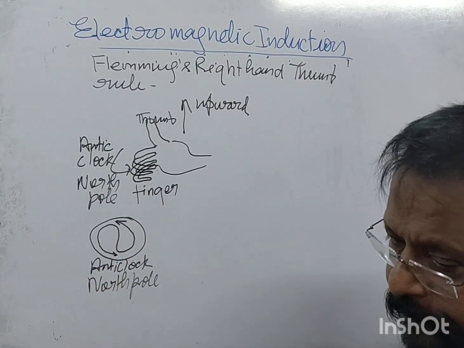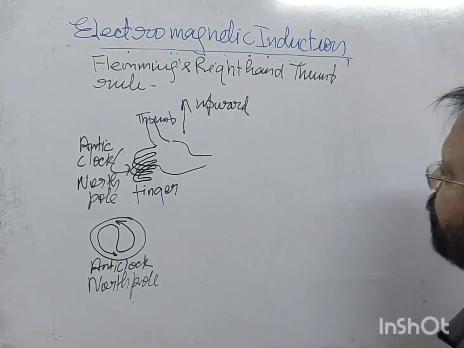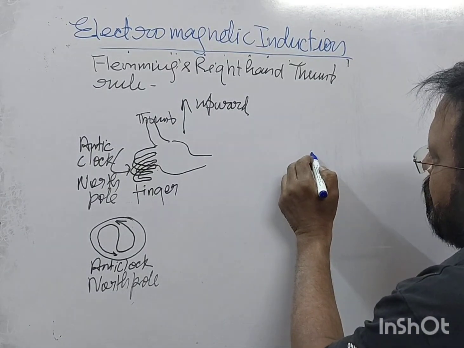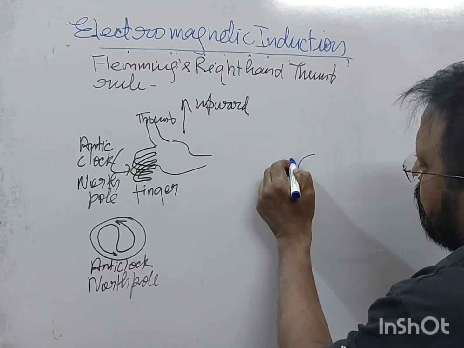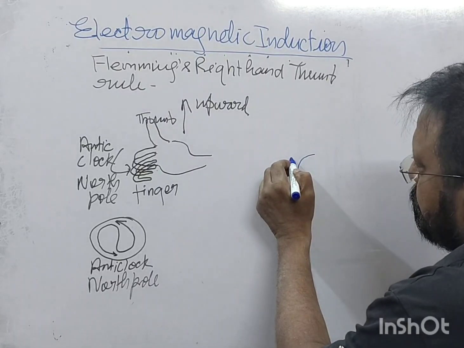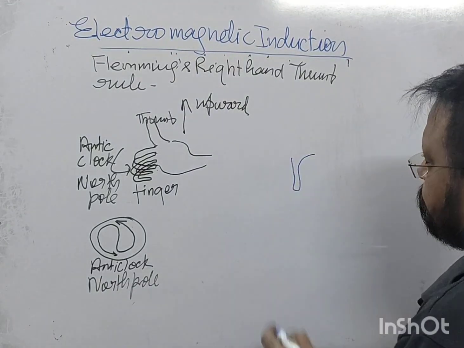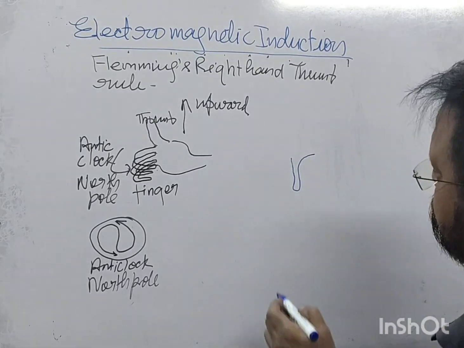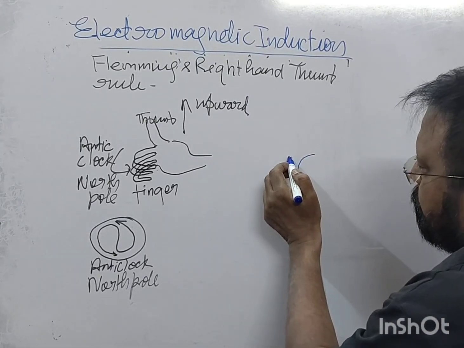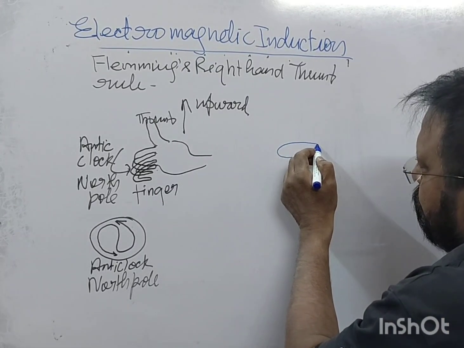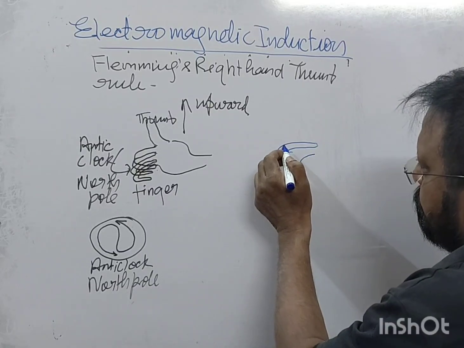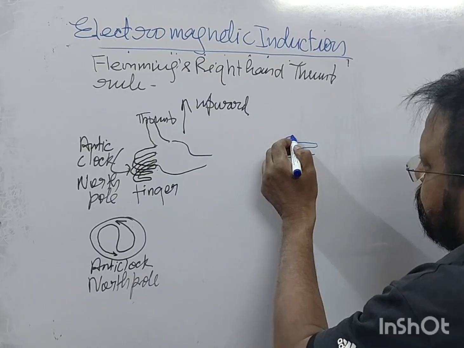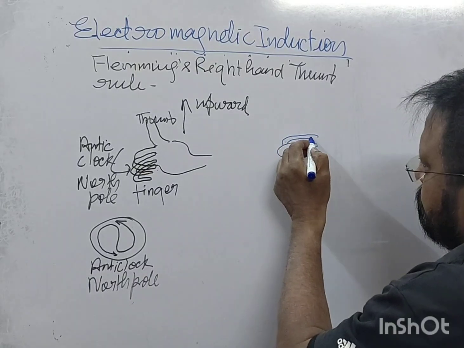And फिर if you bring this thumb down, thumb is in down direction, then fingers will be on this side, right? Fingers will be on this side.